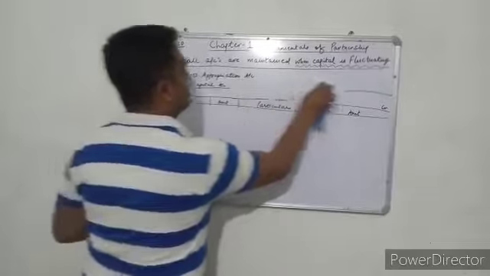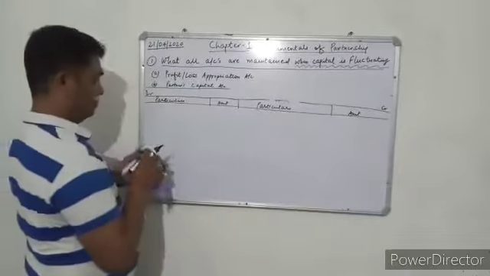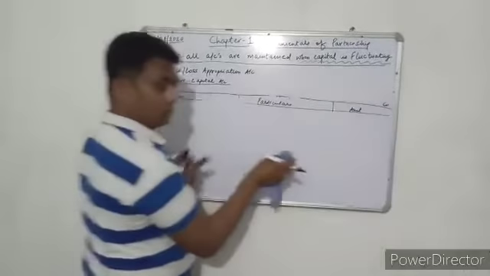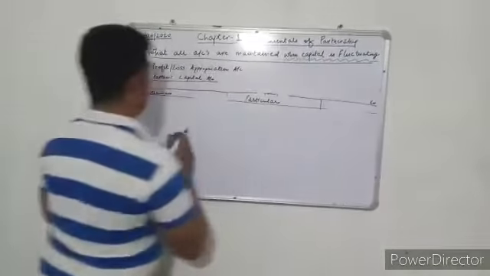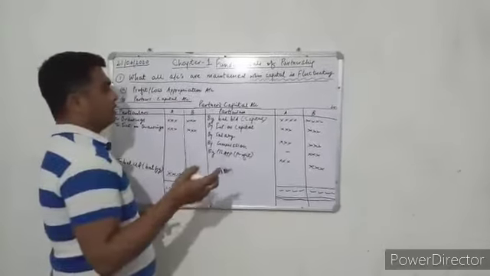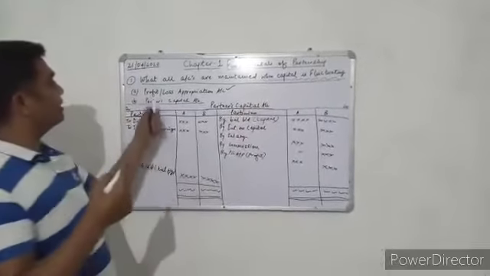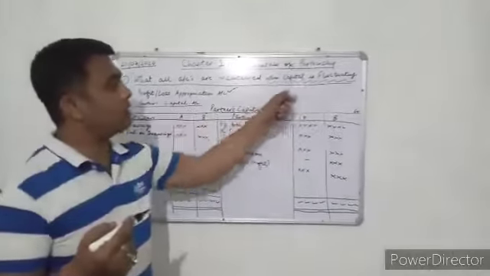The heading here is capital account. We have already done the P&L appropriation account, and now we do the partners' capital account when capitals are fluctuating.